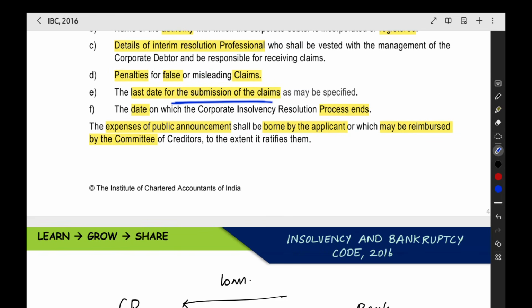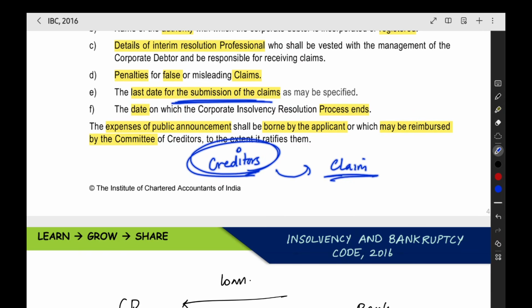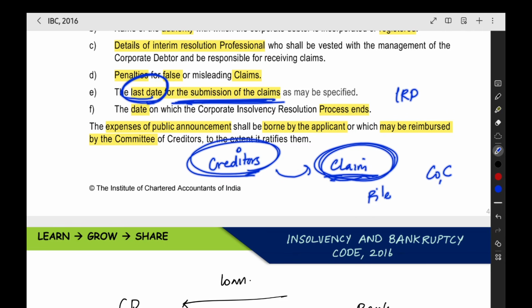Last date for submitting the claim. When the creditors are submitting the claim, they want to receive the amount by going through the process. So that's why they are submitting the claim: this much amount we have given as loan to the company, we want to get it back. So we have a last date. After the date, you cannot submit the claim to the IRP. Only the people who file the claims will come under the committee of creditors, and only they will get the amount back. So if you submit it after the last date, you will not get the money back.